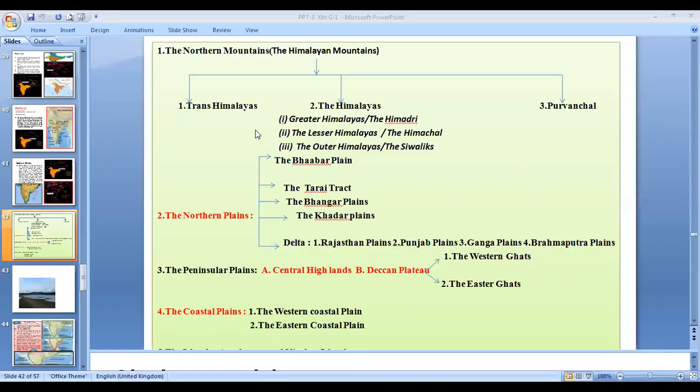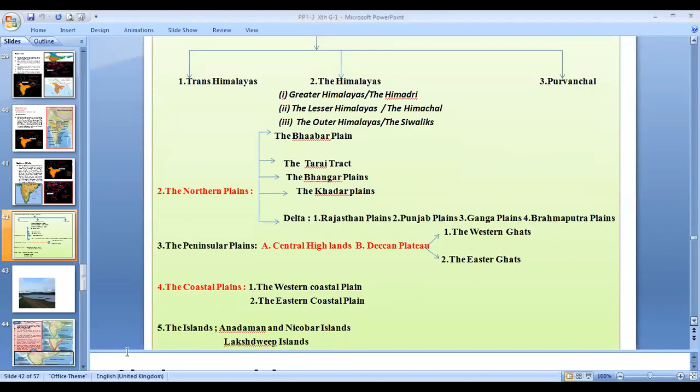So this is a simple chart of the physiographic divisions of India. First one northern mountains, second one northern plains, third one peninsular plains, fourth one coastal plains, fifth one islands. So in this we completed northern mountains, northern plains, the peninsular plains. Now we are going to see the coastal plains.